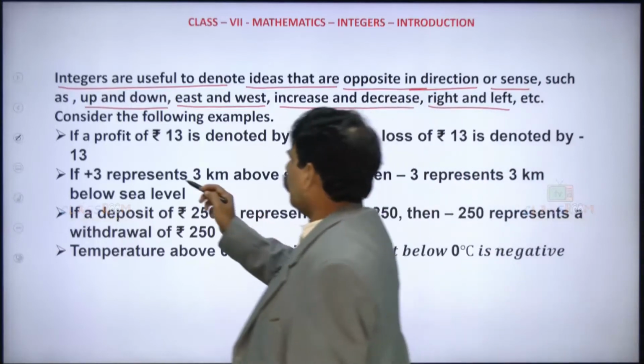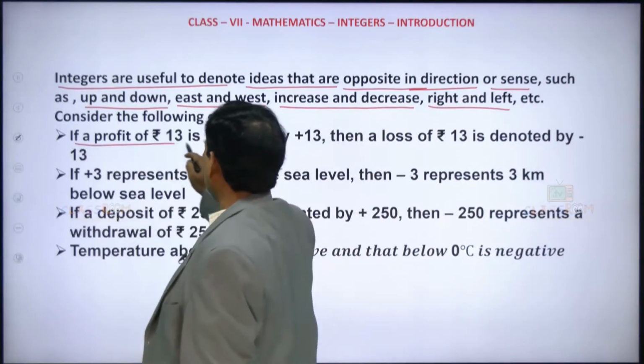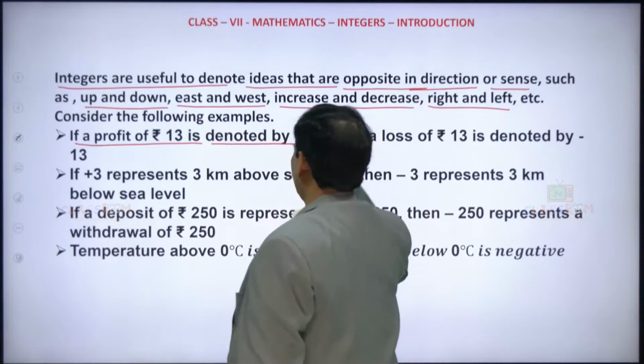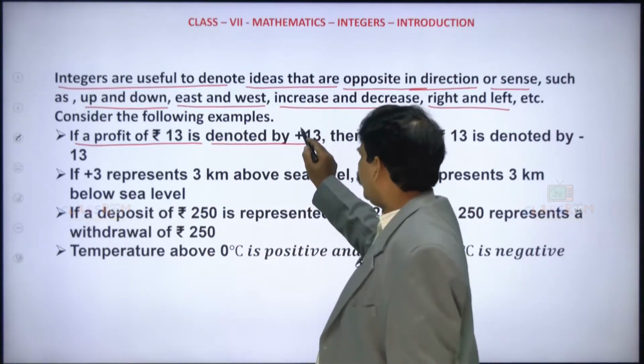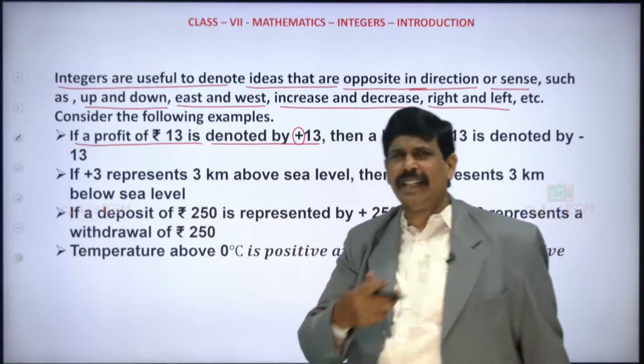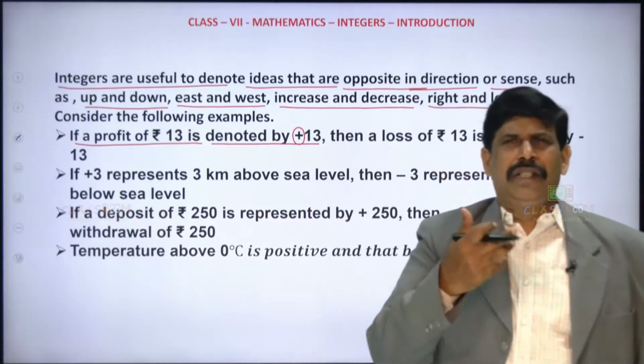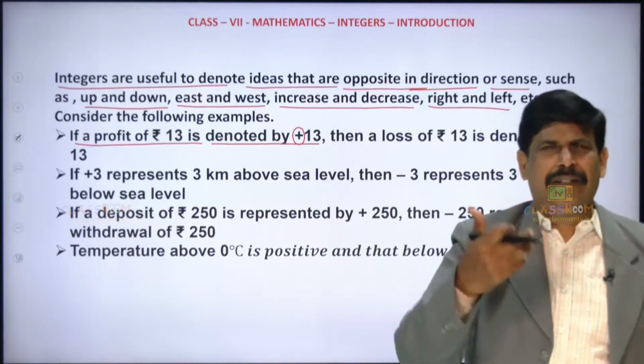A profit of rupees 13 is denoted by plus 13. So what does this plus indicate? It indicates up, a gain.